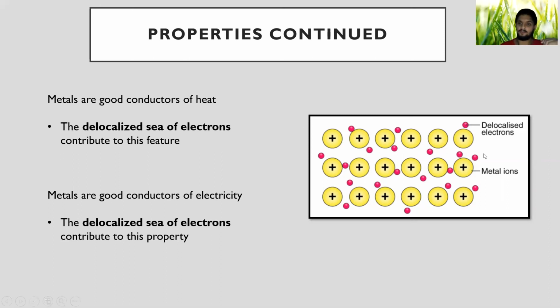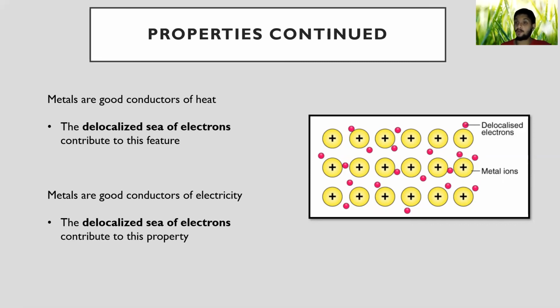These electrons are mobile. They can move freely. When heat energy is applied, these delocalized electrons gain the heat and then pass it on very quickly, because they are able to move freely. That's the reason why metals are good conductors of heat.